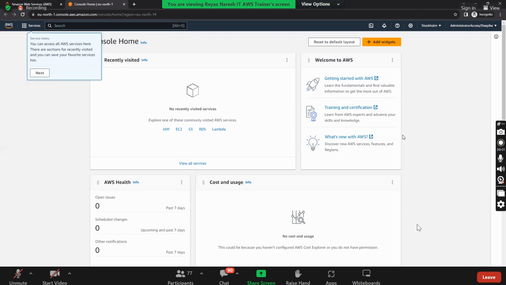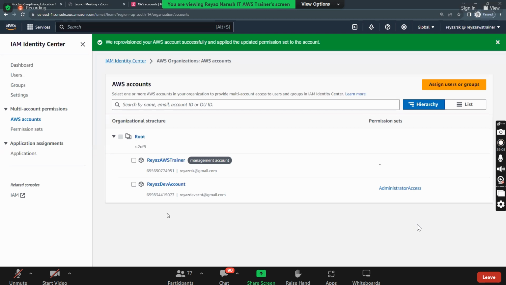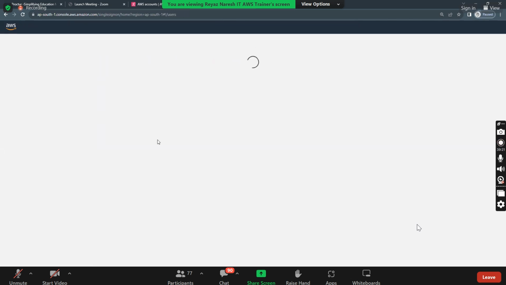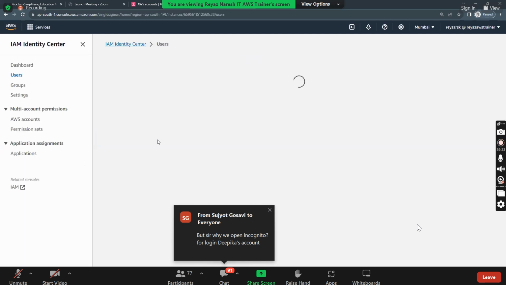Now, let's say, for example, I might have another root account, a prod account. With the same credentials, Deepika's username and password, can she also log into the prod account? Yes. Do I need to create one more user called Deepika? Not required. Deepika is already here. Simply, I need to assign.